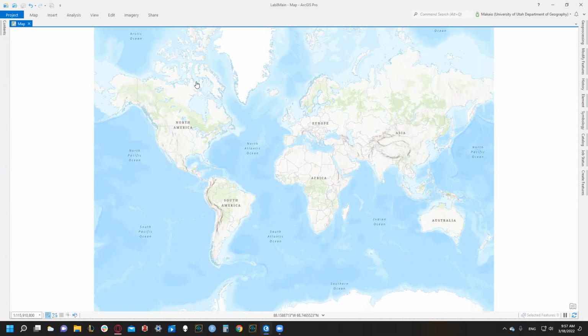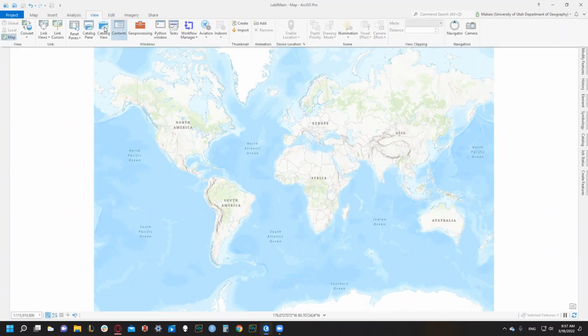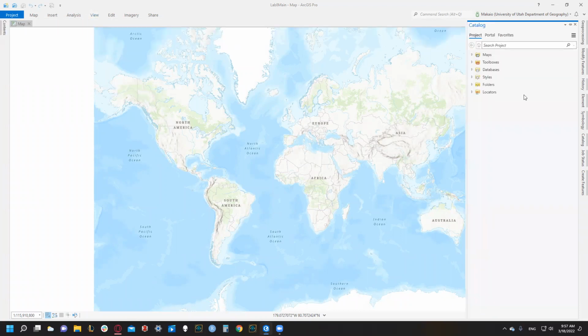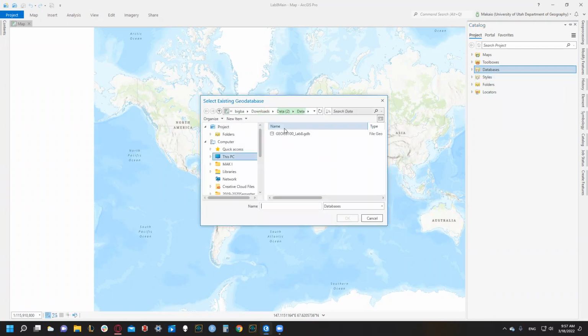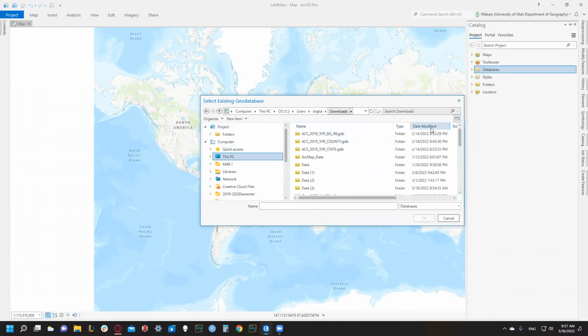So now I'm going to connect my folders. I'm going to go to the view banner up top, go to the catalog pane, and right click on databases. I'm going to go to add database. And not that, maybe that one? Oh, that was from a previous one. So I have mine in my downloads. It's really much better to sort by date modified, because then